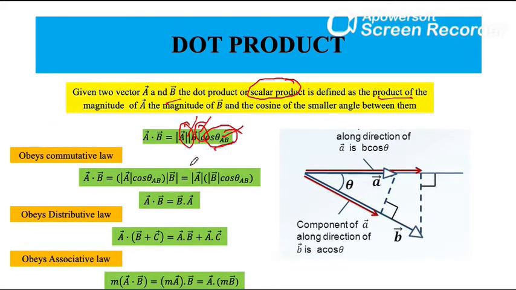So what are the properties of the dot product? The dot product obeys the commutative law. It also obeys the distributive law. It also obeys the associative law. So these are the laws obeyed by the dot product. Now what is the use of the dot product? It is to give an angular relationship between two vectors. What that actually means, we will see in our next slide, and then I will come back over here.